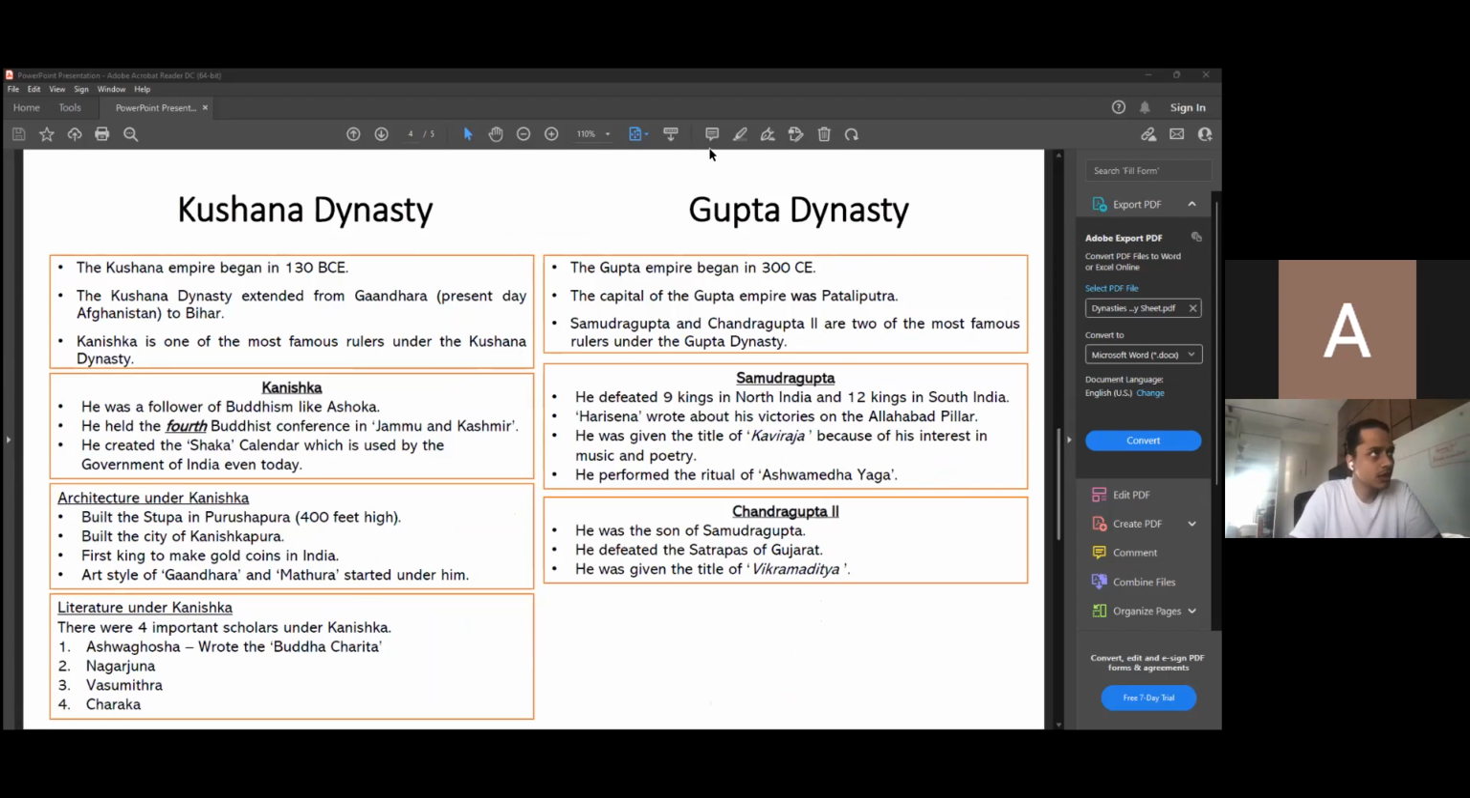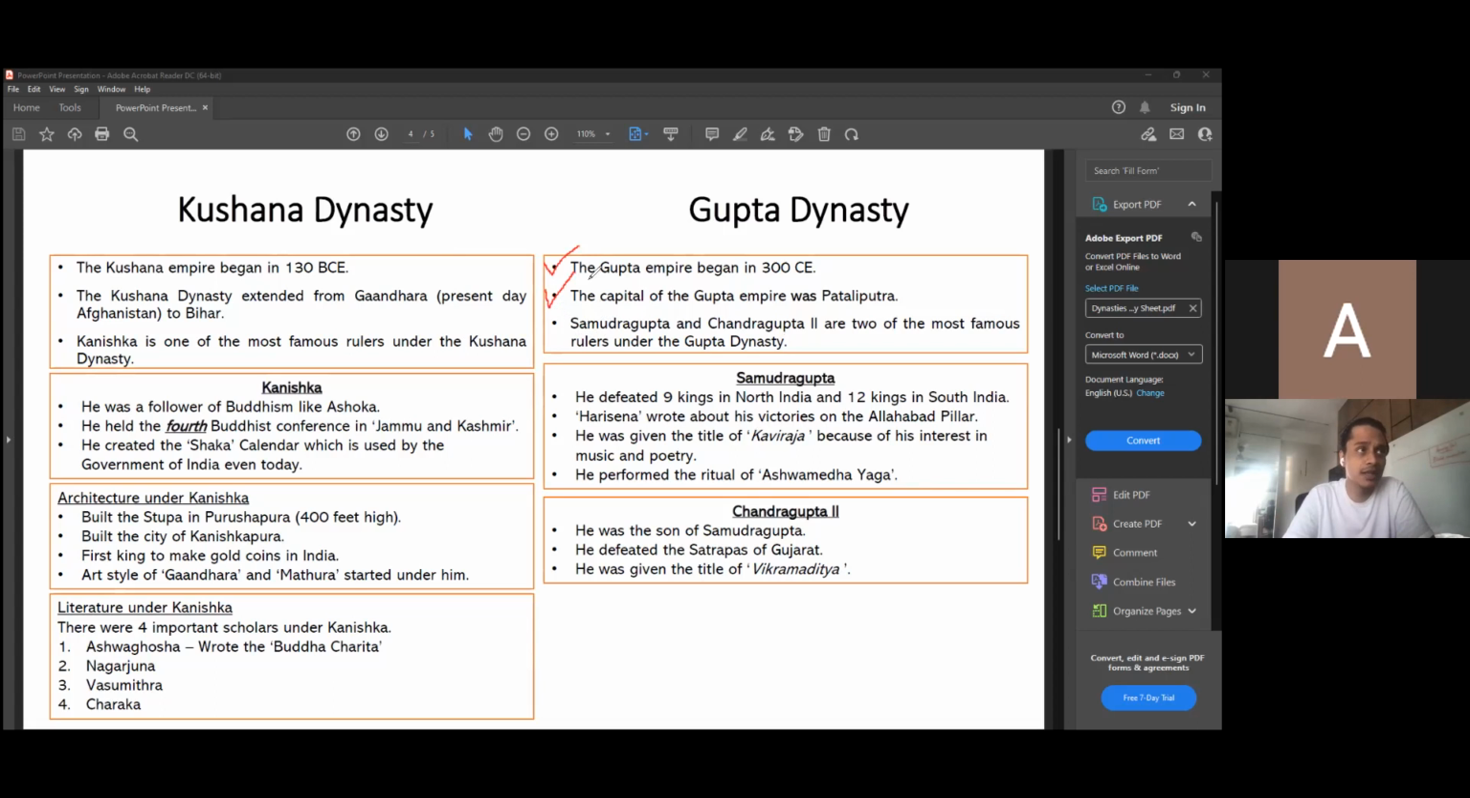Now the Gupta Empire began in 300 CE. That's the first point that we are looking at. The capital of the Gupta Empire was Pataliputra. And the capital of the Mauryan Empire also was Pataliputra. So just remember that much. The capital of the Mauryan Empire also was Pataliputra. The capital of the Gupta Empire also was Pataliputra.